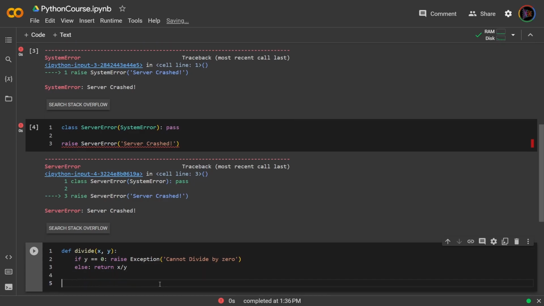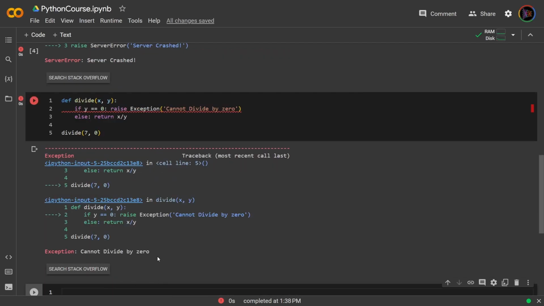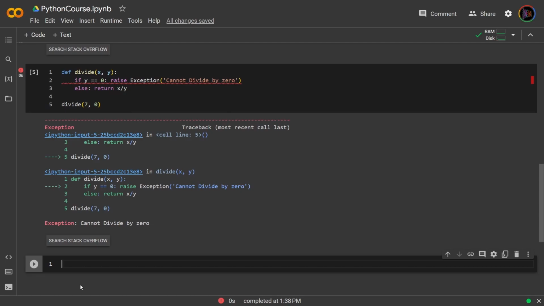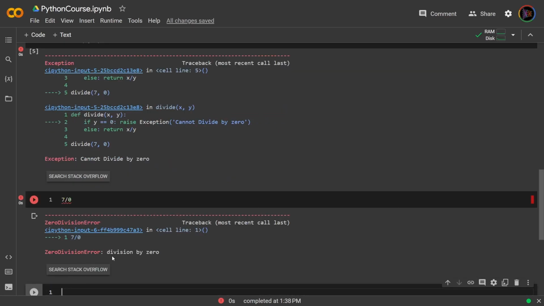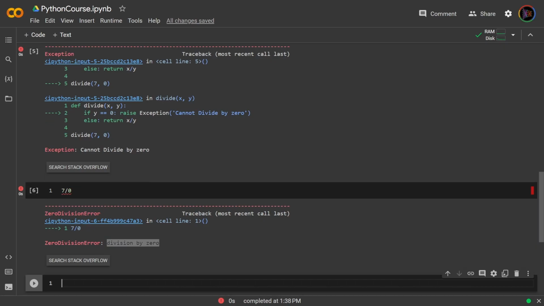So now if I try doing divide 7 by 0, I get this message. Luckily, Python already has an exception built in for this. If I were to simply just do 7 by 0, I get ZeroDivisionError, and then the message "division by zero". So this is built in for Python already. But what if we want to do something else other than throw a ZeroDivisionError? What if we want to ignore the exception and give an answer of 0?